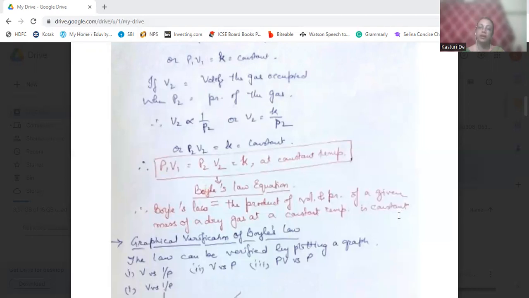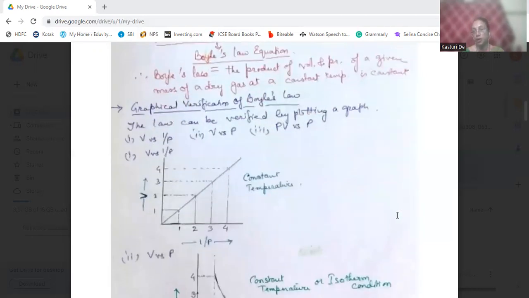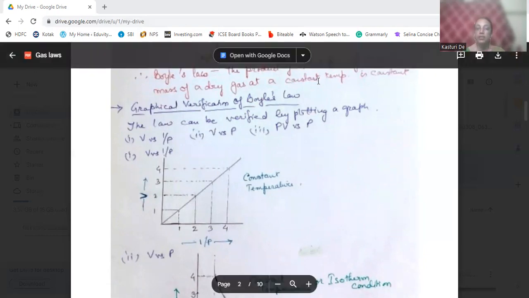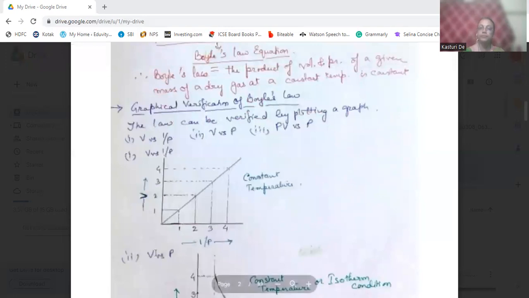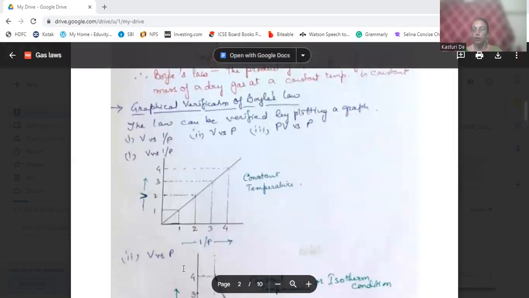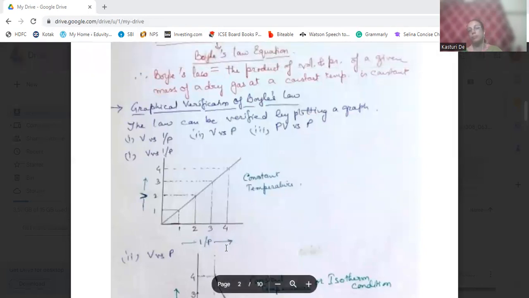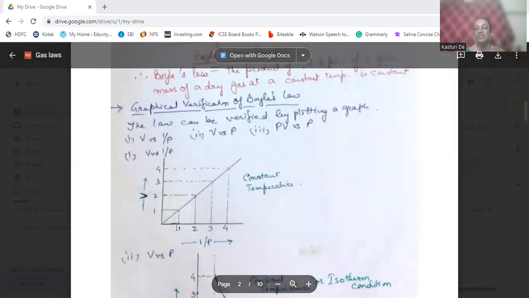Now, the graphical verification of Boyle's law is that it can be verified by plotting a graph. The first is V versus 1 by P. If the y-axis is V, that is volume, and 1 by P is the x-axis, then at constant temperature, we will see a straight line passing through the origin.